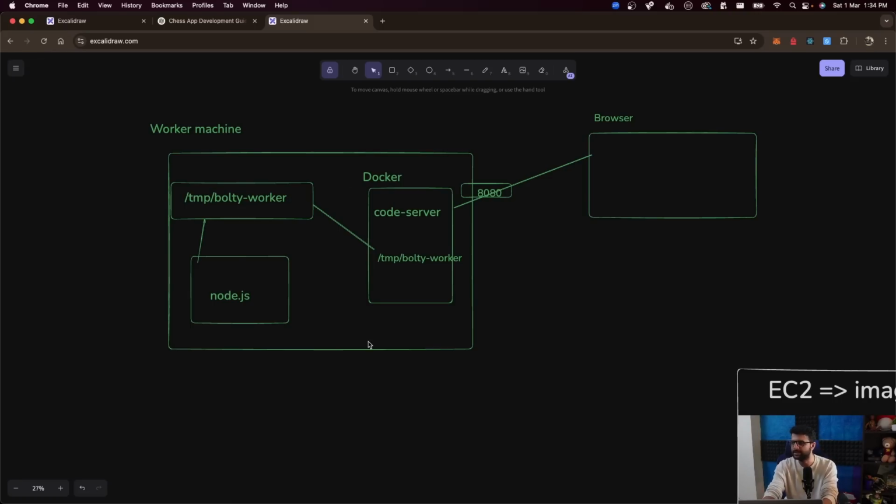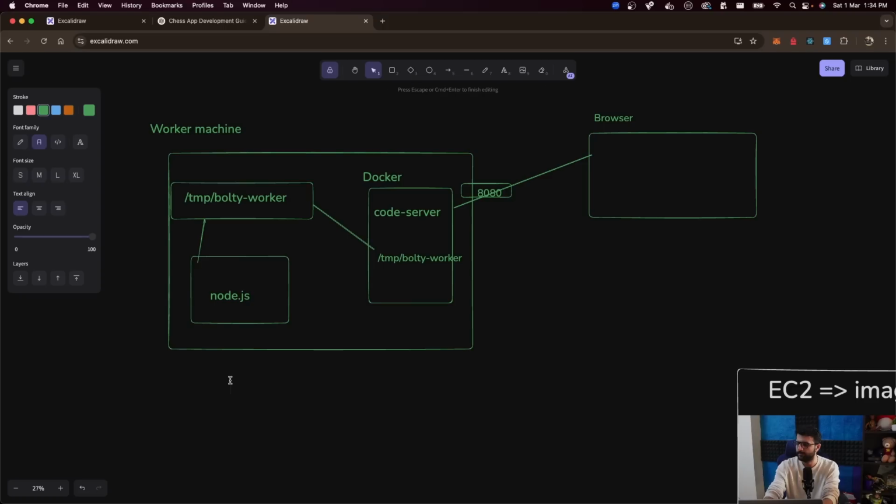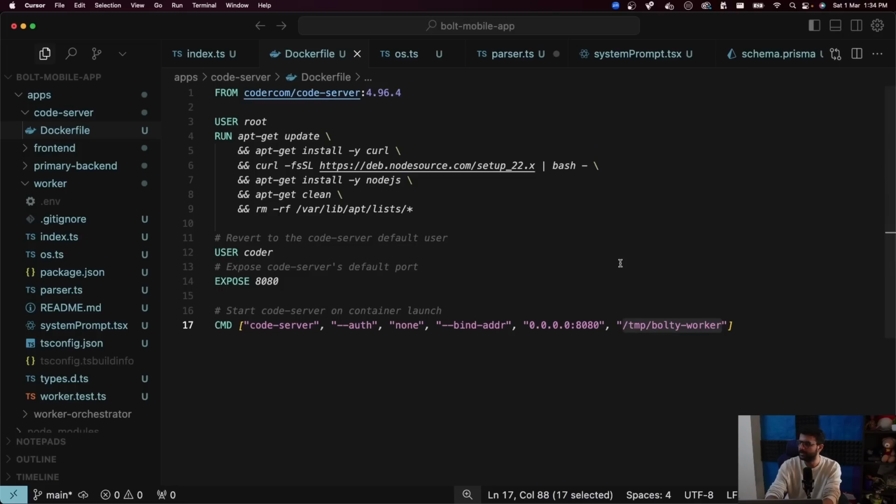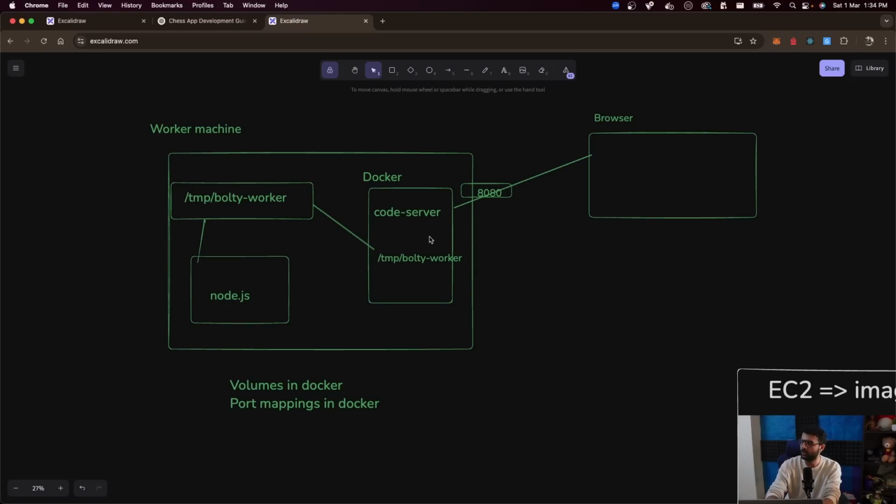Now, if you don't understand these two terms I've thrown at you, volumes in Docker and port mappings in Docker, you should read about them. I have a Docker tutorial where I've covered this on YouTube. But I'm not going into the depths of this, what exactly volumes and port mappings are. But when I write /temp/bolty-worker here, I don't mean on the host machine. I mean on the Docker container.